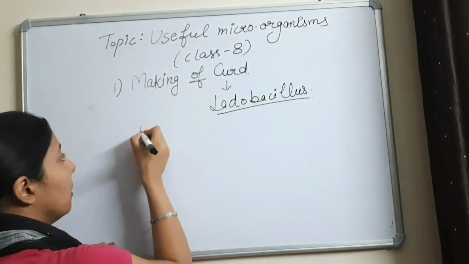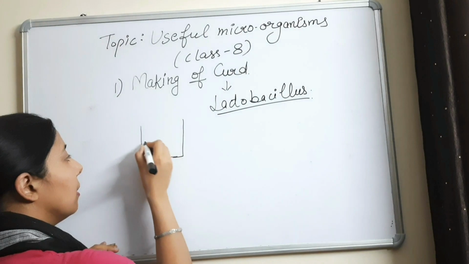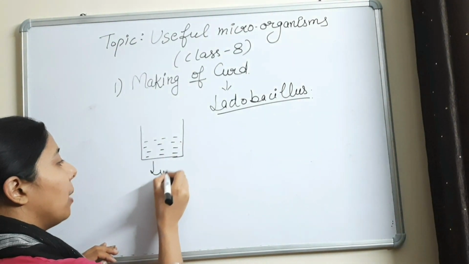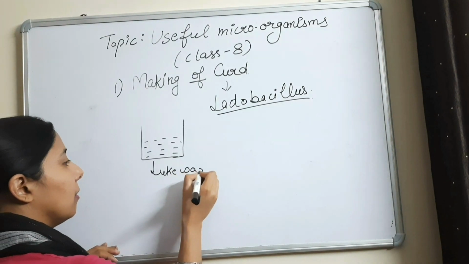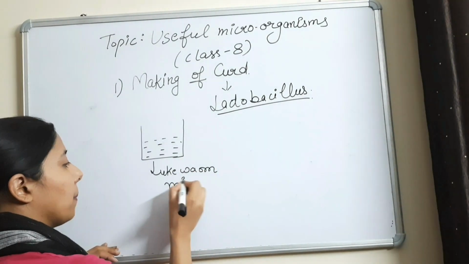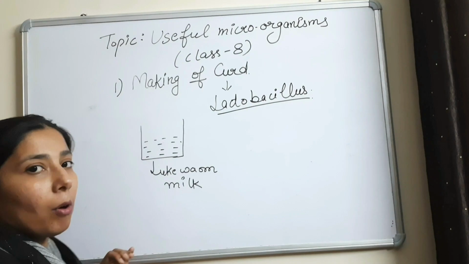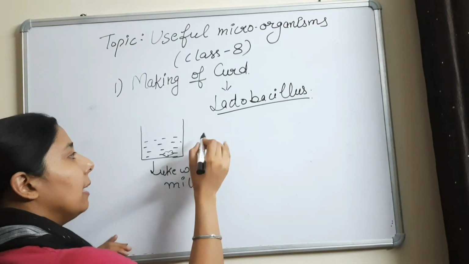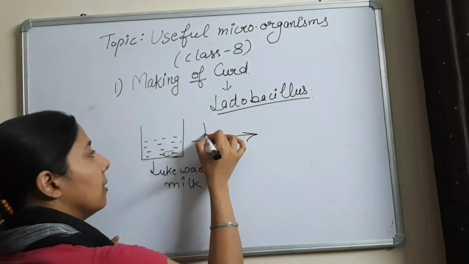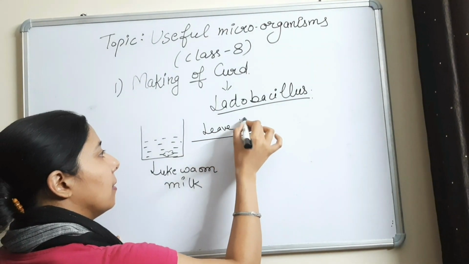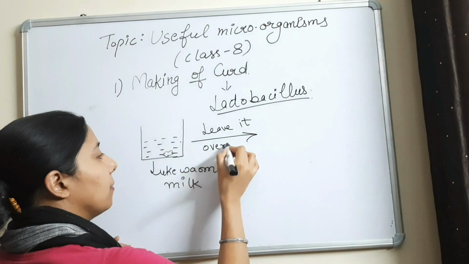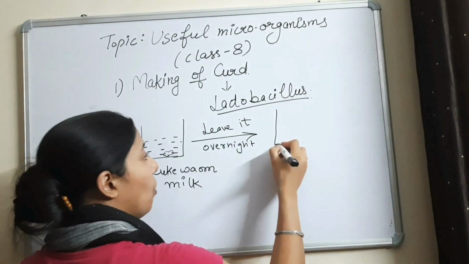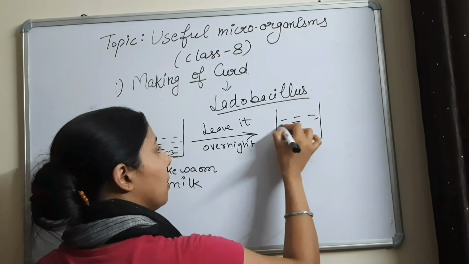We take lukewarm milk. Let's suppose this is a container in which I have lukewarm milk. In this lukewarm milk, you add a little bit of curd and leave it overnight. In the morning you will find that the whole of the milk is converted into curd.